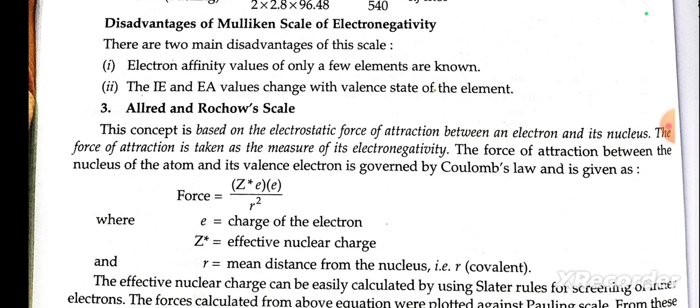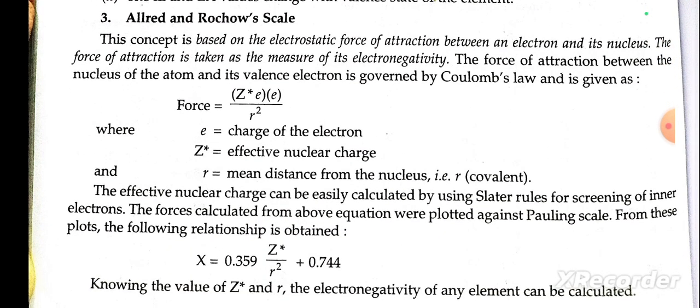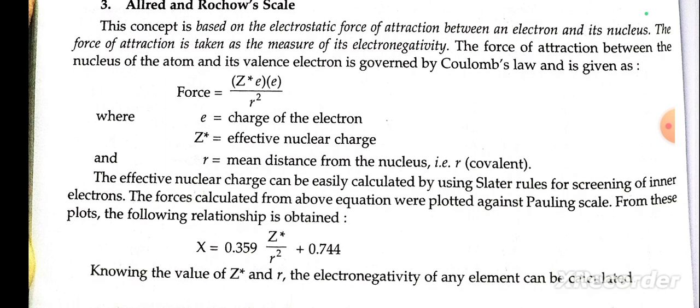Allred and Rochow scale. This concept is based on the electrostatic force of attraction between an atom's nucleus and its valence electrons. This force of attraction is taken as a measure of its electronegativity. The force of attraction between the nucleus of the atom and its valence electron is governed by Coulomb's law and is given as force equal to Ze over r squared.